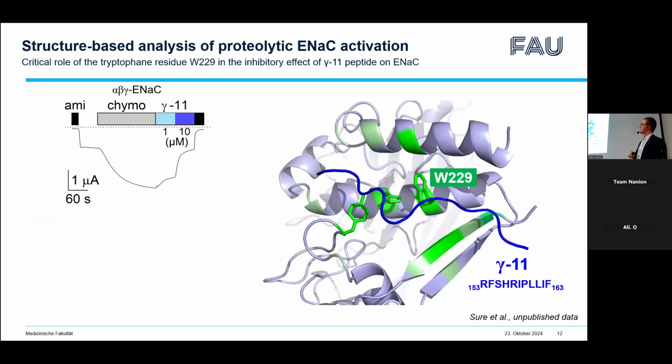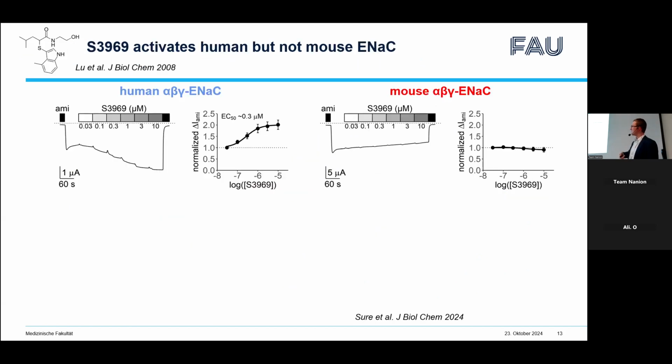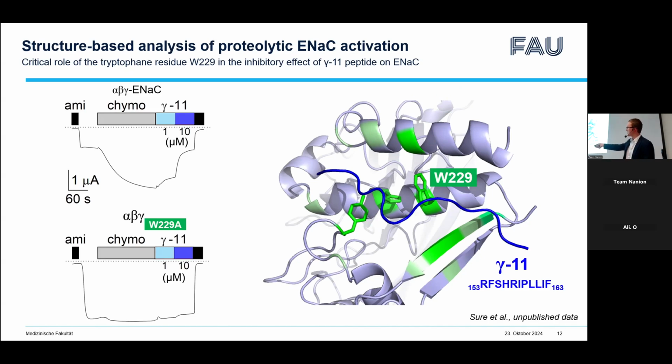We analyzed the binding site of the inhibitory peptide within the gamma subunit and identified critical amino acid residues which stabilize this binding. Of particular importance was tryptophan residue 229. We mutated this tryptophan to alanine and observed the following results. Baseline currents were much bigger at the beginning of the measurement, even in the absence of protease in the bath solution.